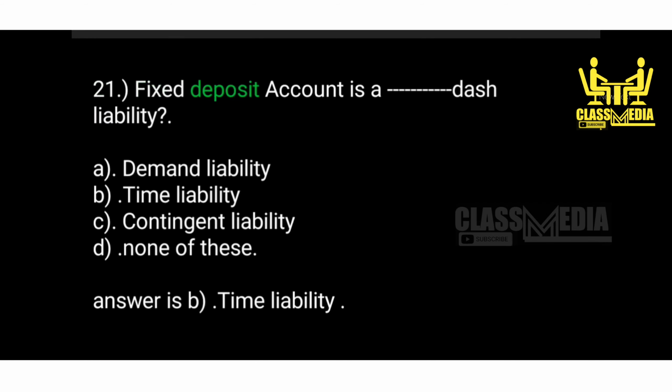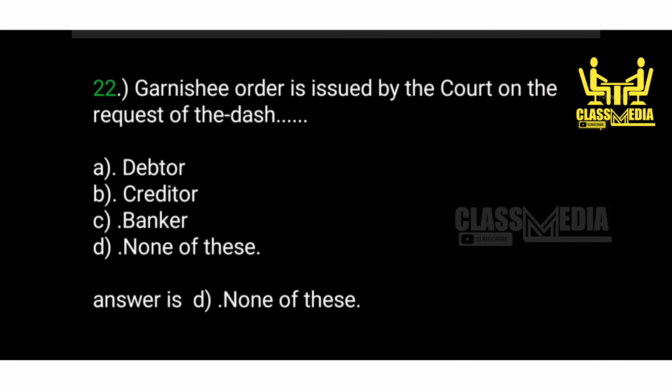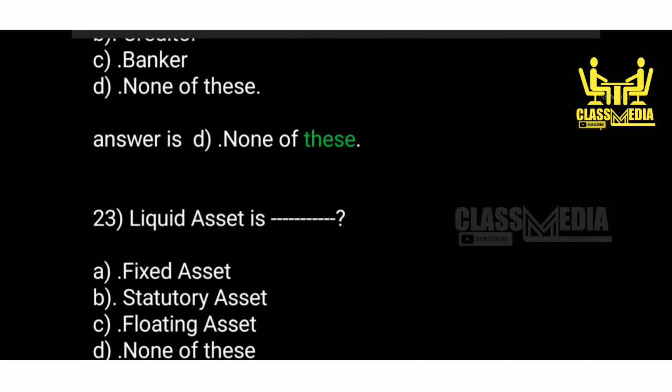21. Fixed deposit account is a dash liability. A. Demand liability. B. Time liability. C. Contingent liability. D. None of these. Answer is B. Time liability. 22. Garnishee order is issued by the court on the request of the dash. A. Debtor. B. Creditor. C. Banker. D. None of these. Answer is D. None of these. 23.